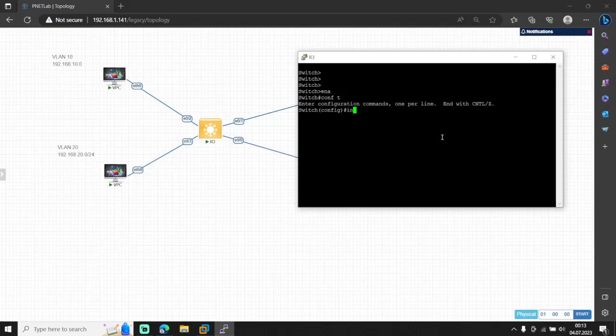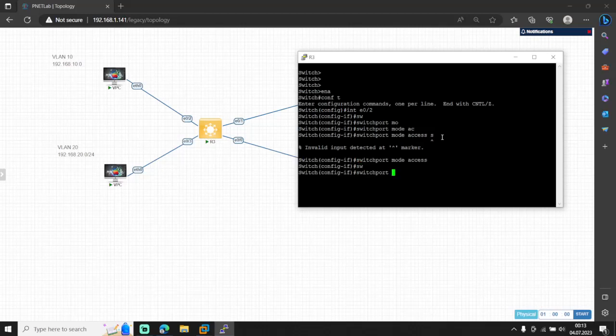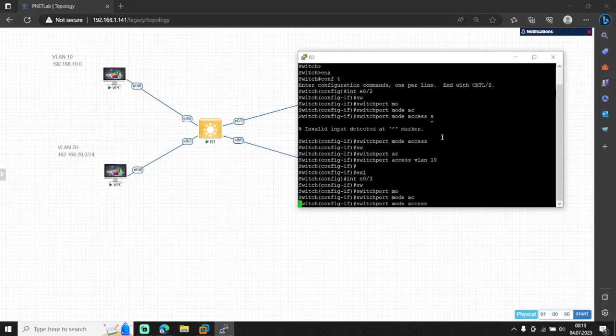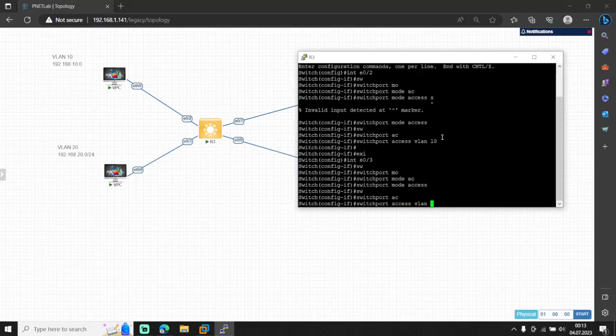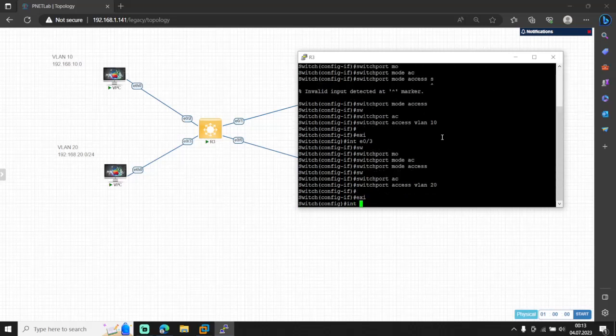Enable, config t, interface. Three access ports for VLAN 10 and 20, and two trunk links into a range.